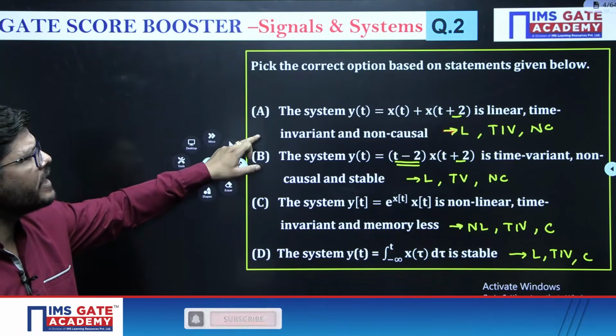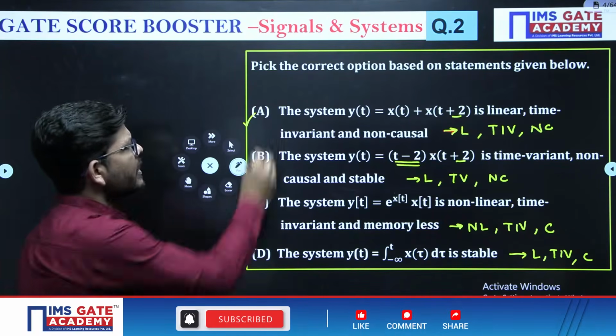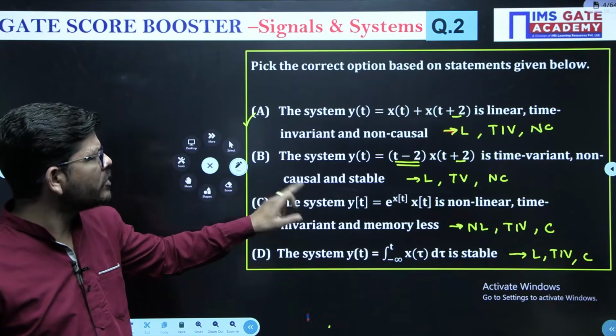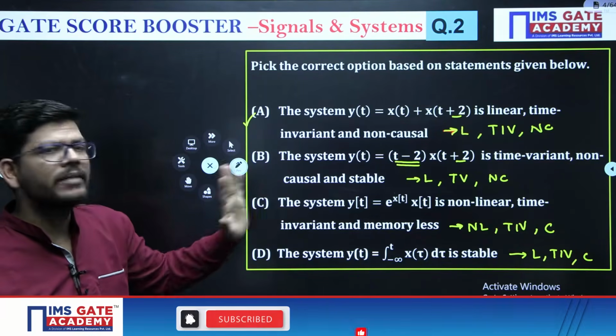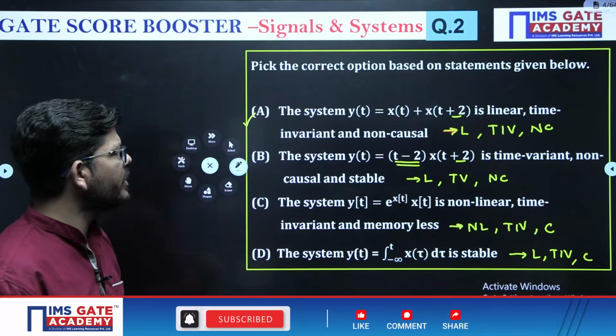In statement A, they are saying it is linear, time invariant and non-causal. Yes, this is correct. Here they are saying that it is time variant, it is non-causal and it is stable. So comment about the stability of this also. We left the stability.